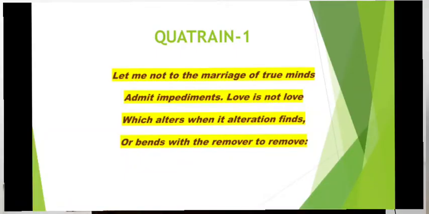It is a combination of the association of the two minds where the persons love each other, not guided by earthly benefits. They are the true lovers of each other. And admit impediments. The second line says admit impediments. Admit means accept.